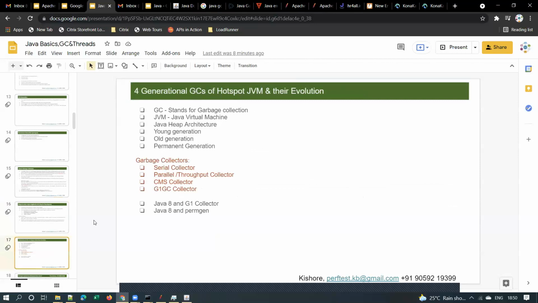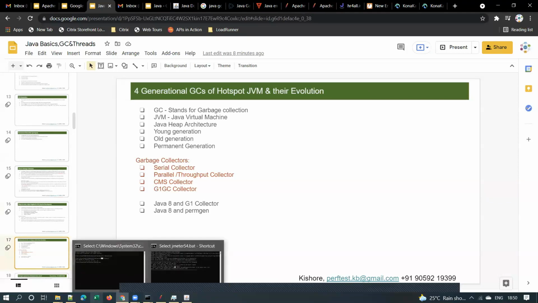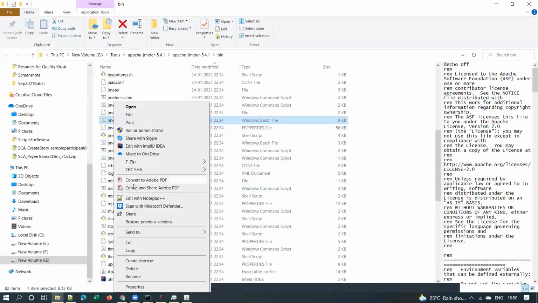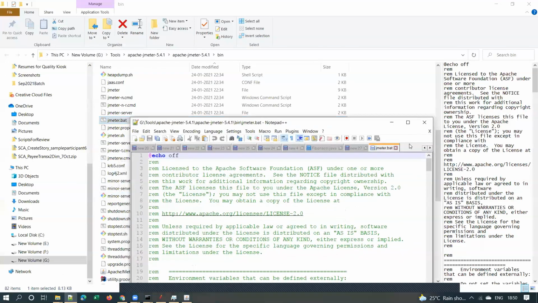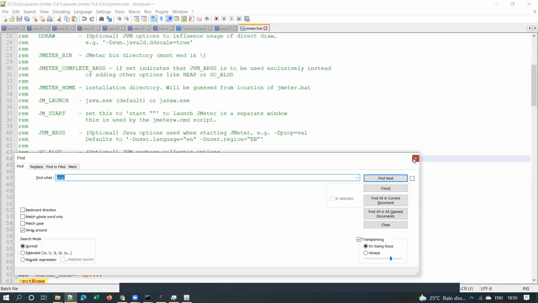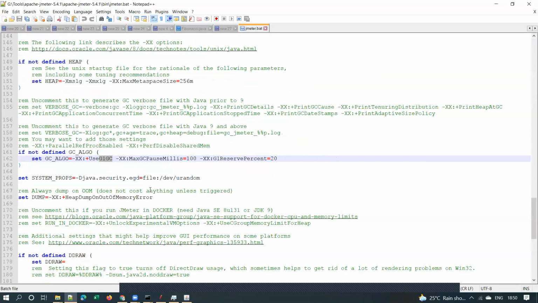Now there are different types of garbage collections. For example, I have just shown you that JMeter uses G1GC. Let me show you one more time. Let me open that jmeter.pad file. If you observe here, JMeter uses a garbage collection called G1GC. It is defined here. So the GC algorithm that JMeter is using is G1GC.